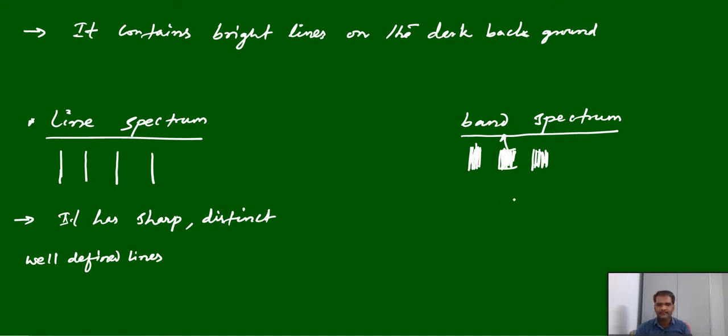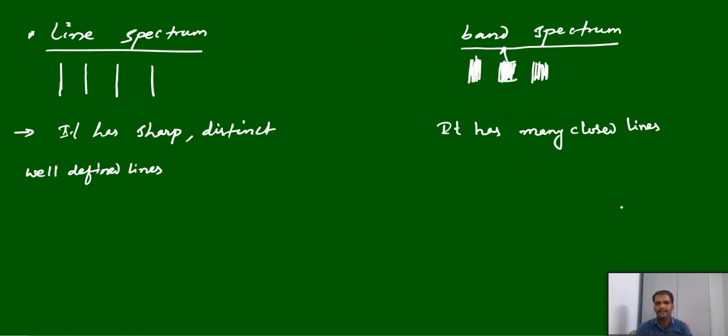In case of band spectrum, it has many closed lines. Many lines present very close to each other, and they almost merge. All these close lines together we see as a band.